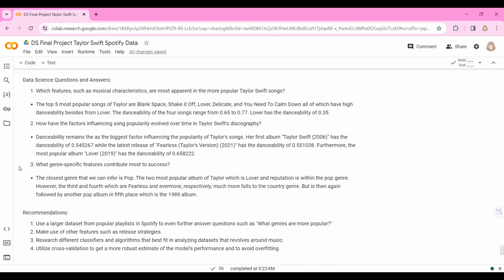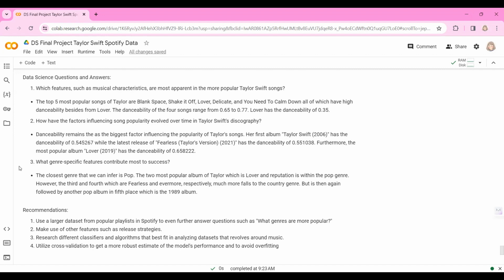The danceability of four songs ranges from 0.65 to 0.77, while Lover has a danceability of 0.35. With that, we can also conclude that she has a lot of genres and almost all of the genres that she does still become popular because she has a very wide fan base.